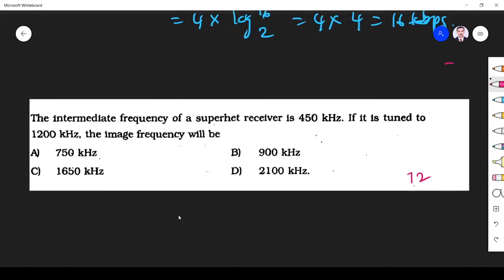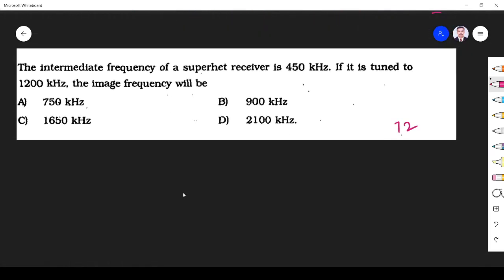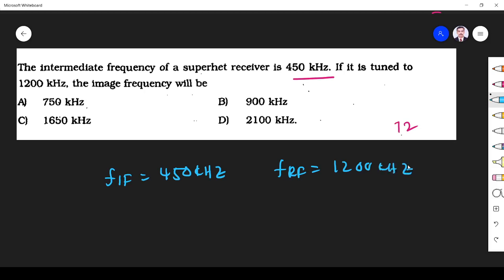The next question: the intermediate frequency of a superheterodyne receiver, FIF, is 450 kilohertz, and the input range is 1200. What is the image frequency? They have asked this question before, in EC and also in EEE, so we must know it.